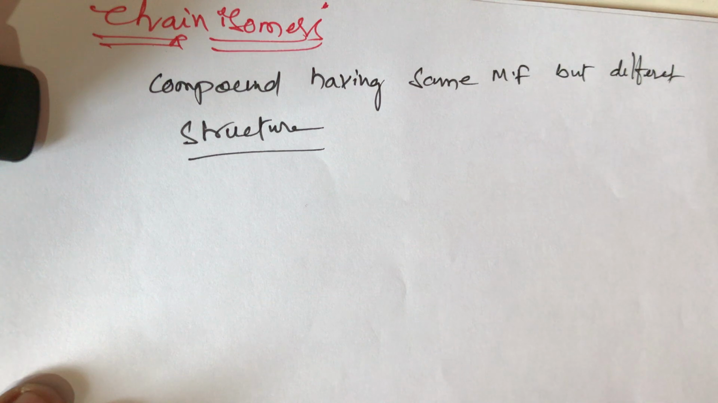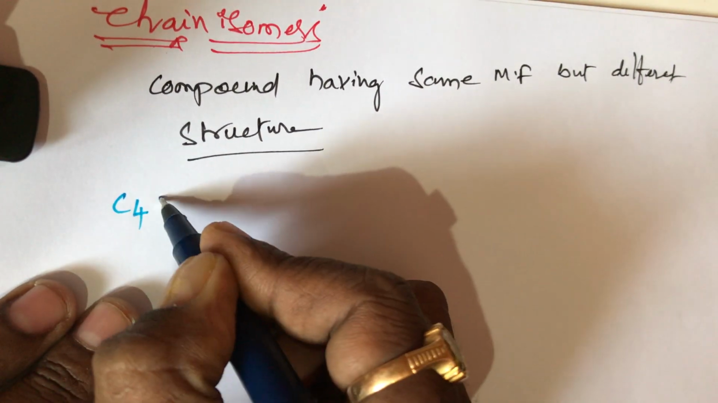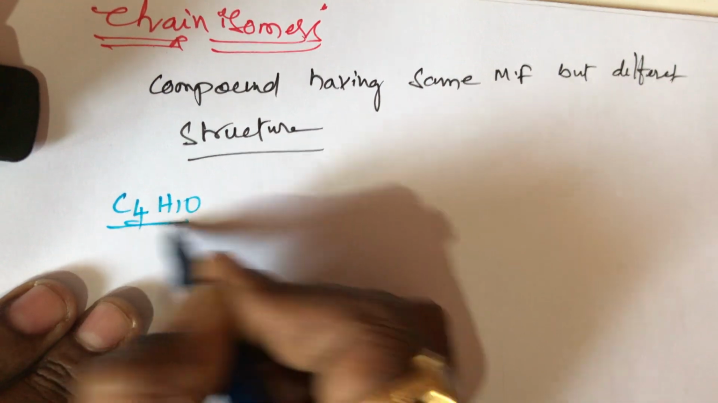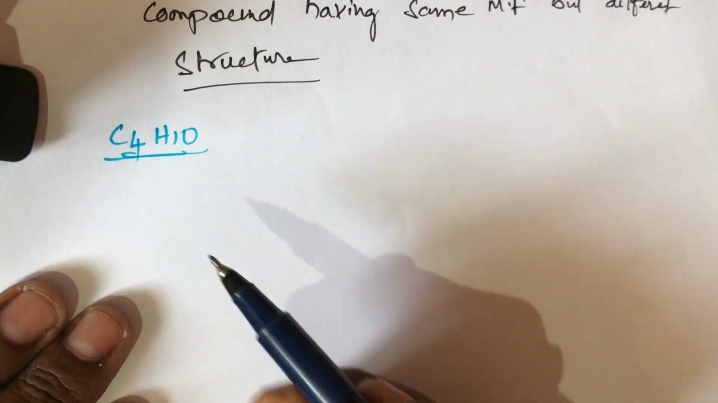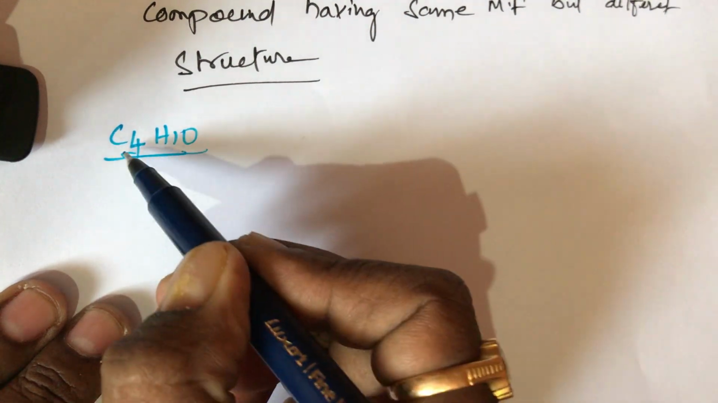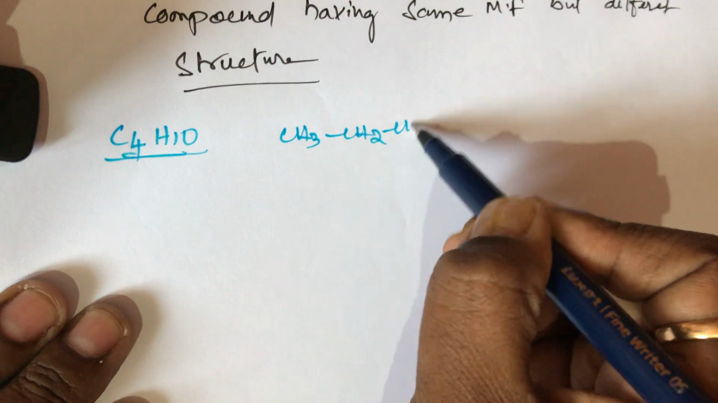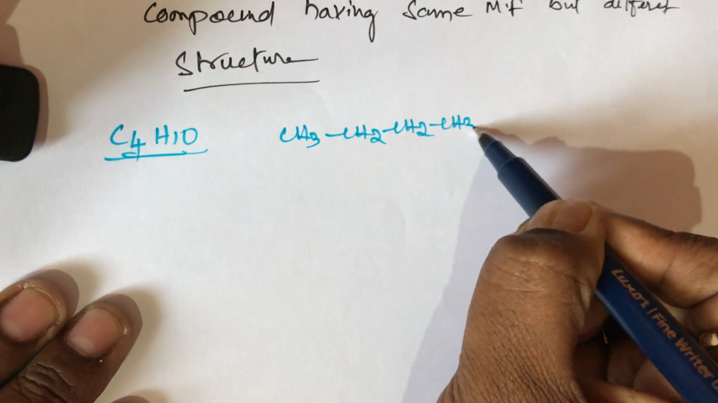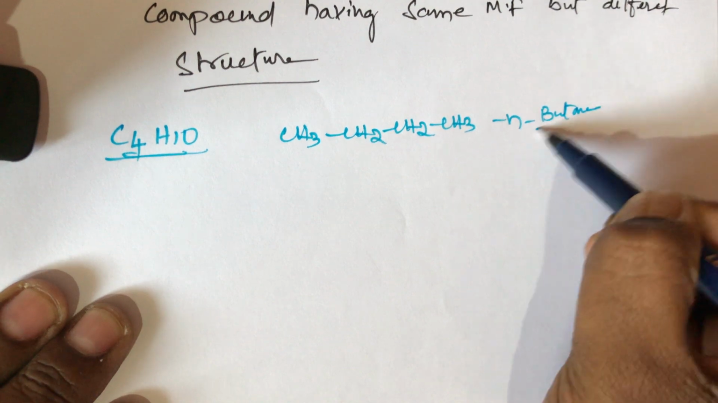Now take the example C4H10. How many chain isomers does it exhibit? Take the carbons: 4 carbons are there, CH3, CH2, CH2, CH3. This name is called n-butane, that is normal butane.